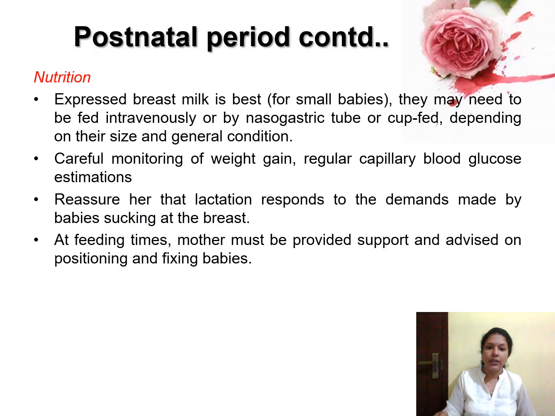And nutrition, if the baby is not able to suck, you can give the expressed breast milk for the baby. The expressed breast milk you can give either by nasogastric tube or by using cup feeding. Depending on the size of the baby and general condition of the baby, you can decide the mode of feed. And carefully you have to monitor the weight gain of the baby, and you should check the capillary blood glucose